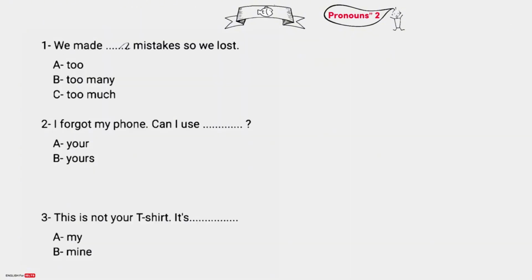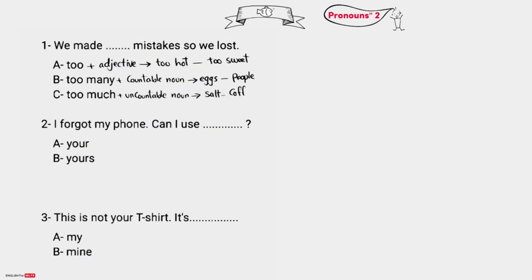We made blank mistakes, so we lost. Too many, too much. What's the difference? Well, too is followed by an adjective. We say too hot, too sweet. Too many is followed by a countable noun. Nouns that we can count, like eggs, people. Too much is followed by an uncountable noun, like salt, coffee. We cannot count them. Here, mistakes is a countable noun. And with countable nouns, we use too many.